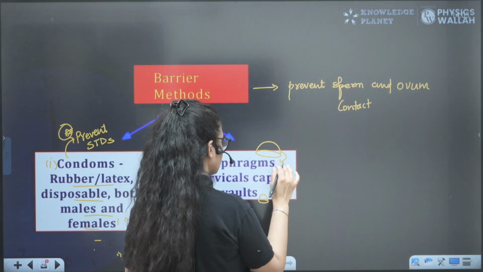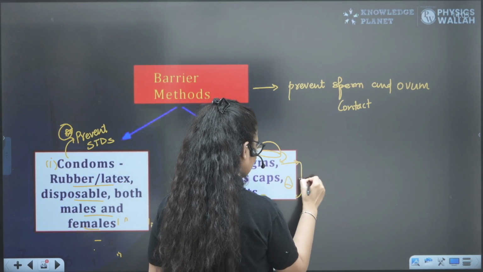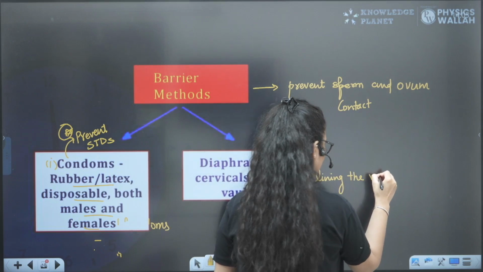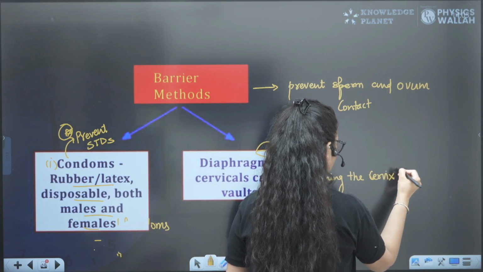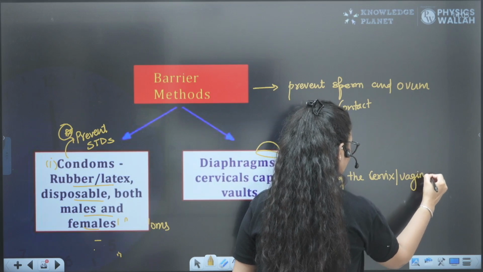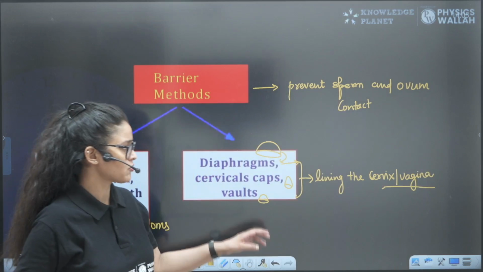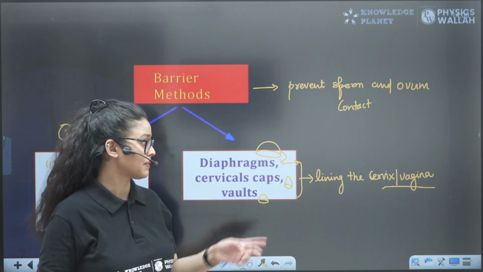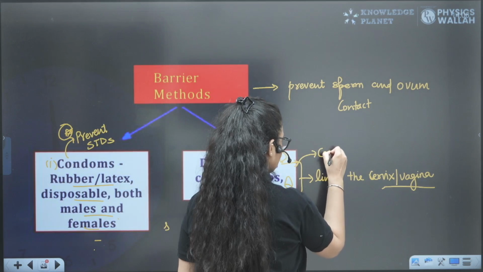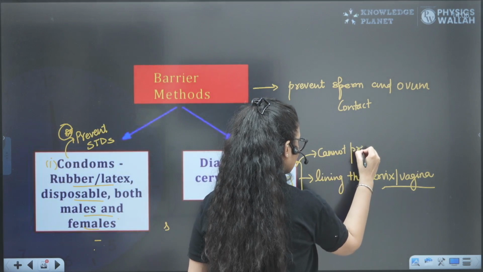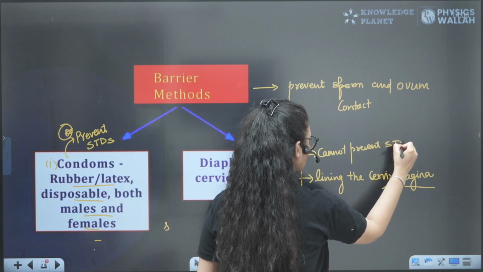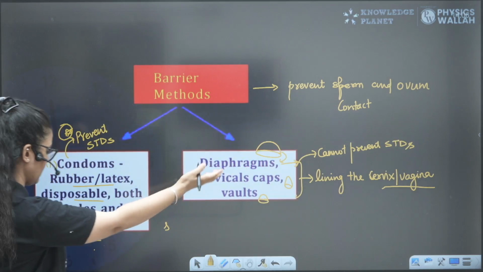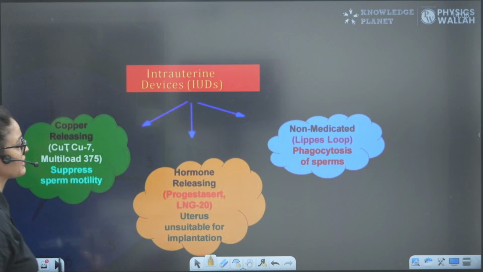They are basically covering, lining the cervix and vagina, to prevent sperm entry into the female reproductive system, right? So they will cover the cervix region and vaginal region to prevent the entry of the sperm. But they cannot prevent STDs. They are also reusable, as it's written over here. Condoms are disposable, but people can use these again, right? So these are reusable also. So these are the barrier methods.